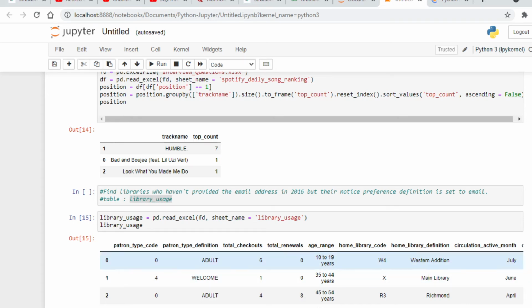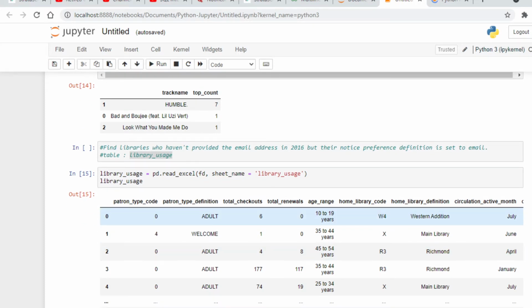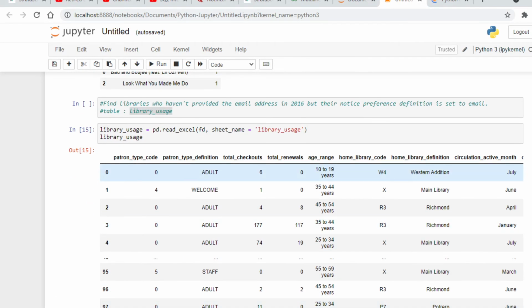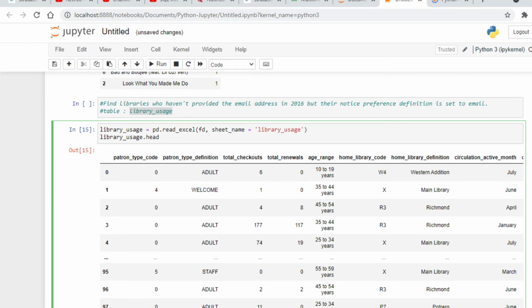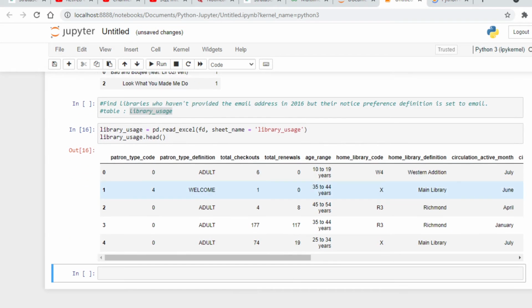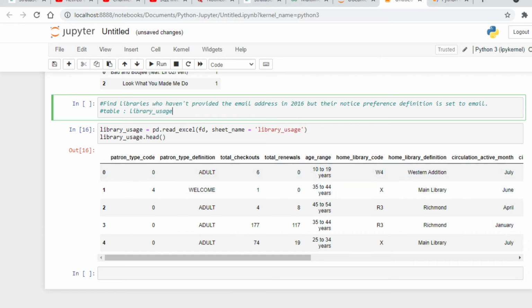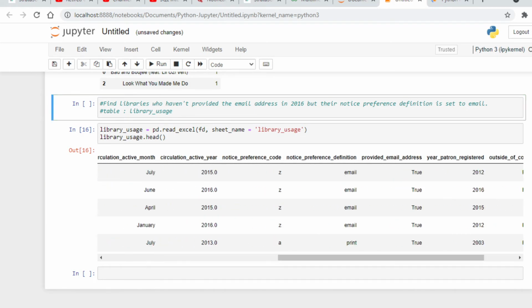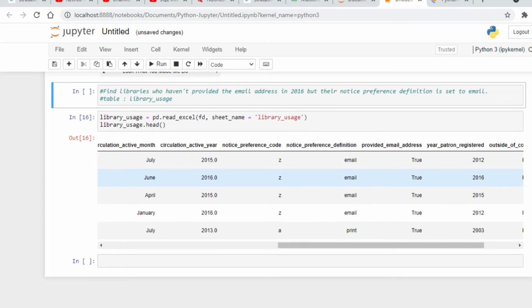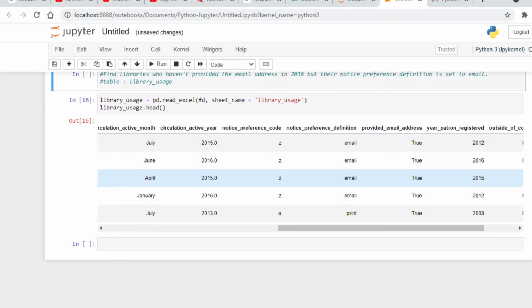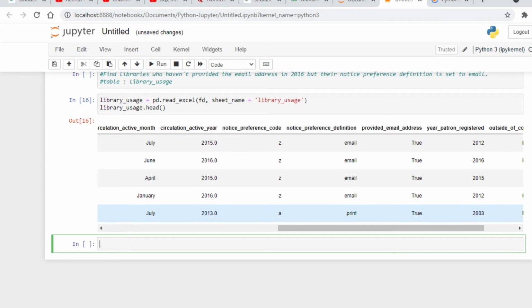So now we have got this table. Here we have several columns. So we will use head here in order to get only 5 rows. Okay, so as you can see, our first step will be identifying the columns which we need here. So we need notice preference definition. Is it email or other definition? Then if they have provided their email address or not, is it true or false? So our output will be